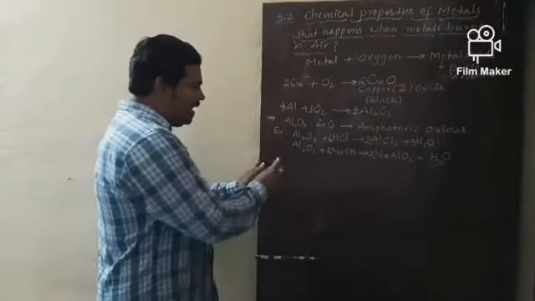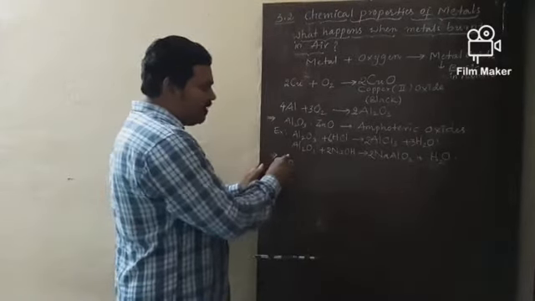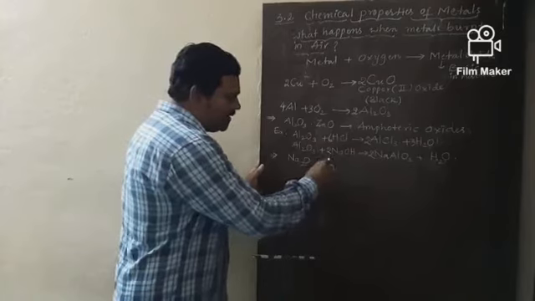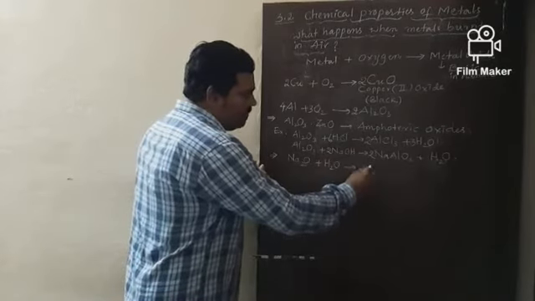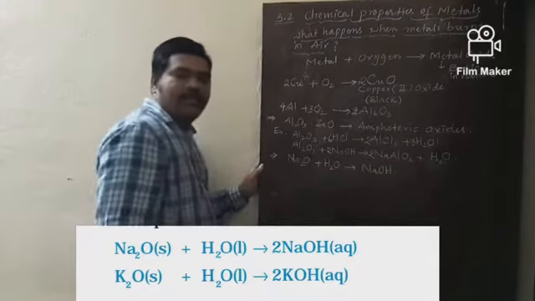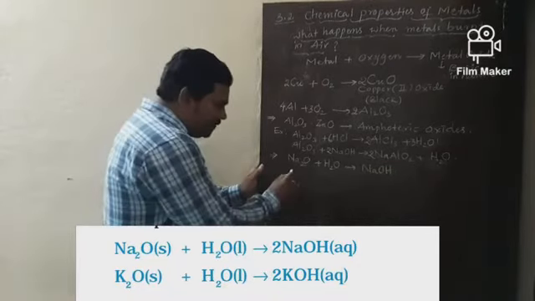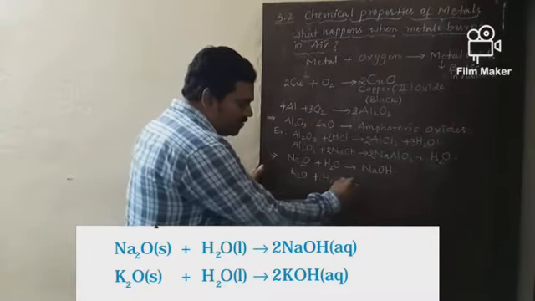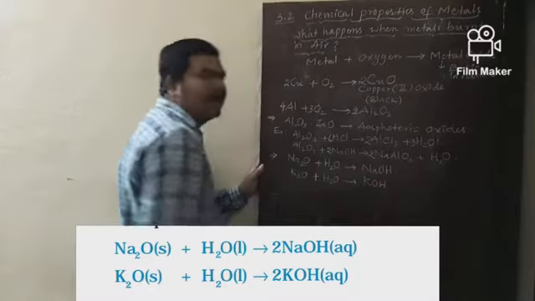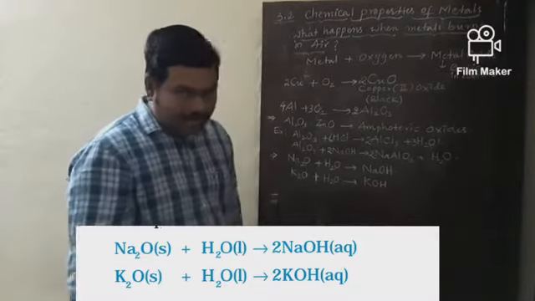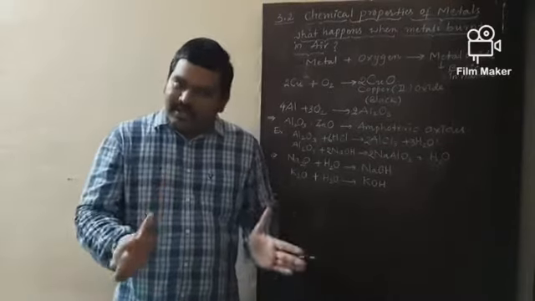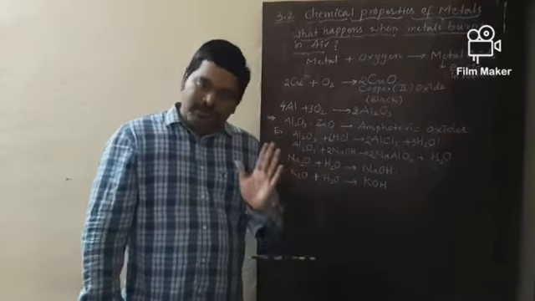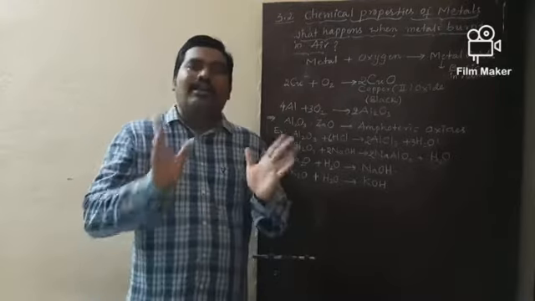And now coming to, let me take sodium metal. Sodium is able to form sodium oxide, which after dissolving in water forms sodium hydroxide, NaOH. And if you take potassium oxide, K2O, this potassium oxide after dissolving in water forms KOH, potassium hydroxide. So from this, we can conclude that metal oxides are basic in nature. These metal oxides dissolve in water to form corresponding bases, which are water soluble, also called alkalis.